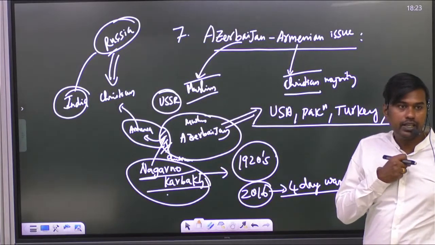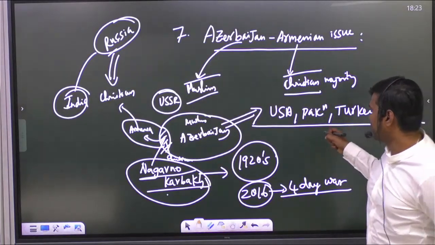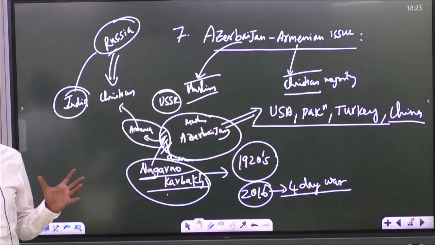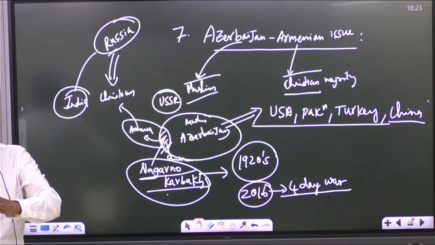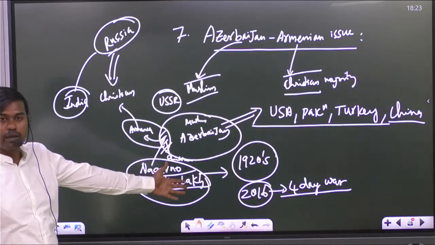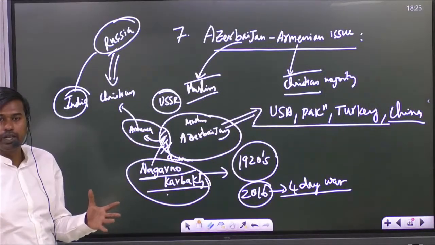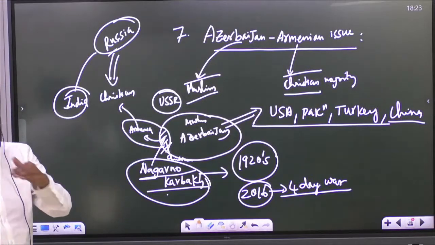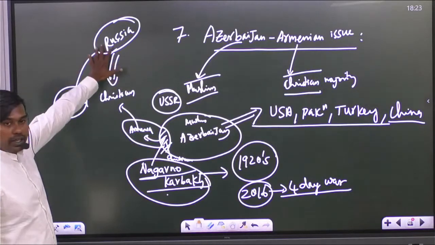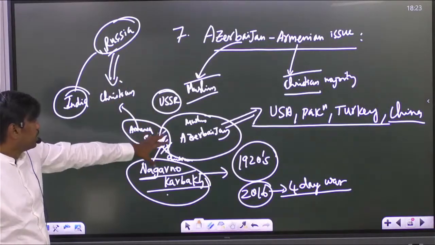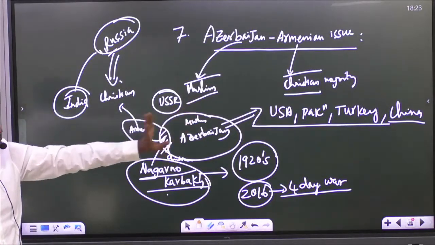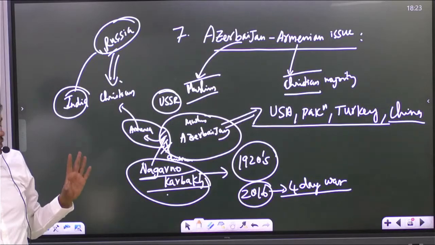Are you getting it, what I am saying? So here what the problem is, with respect to Azerbaijan, there is a territorial dispute, and then there is a religious problem also. Because of that, the fight is going on, and a war-like scenario also happened in the past, and even now it is going on. But internationally, many countries have taken sides. Especially Armenia is supported by Russia since it is Christian majority. But Azerbaijan is supported by Muslim majority countries, that is Pakistan, Turkey, and USA and China for geopolitical reasons.